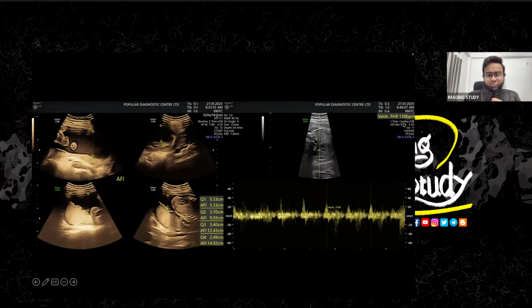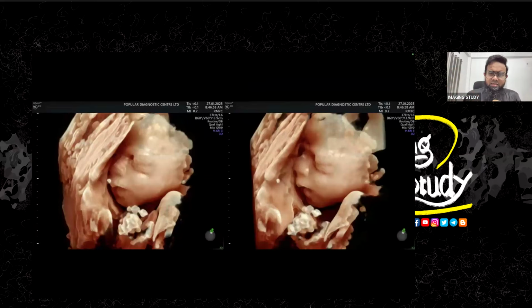So we were expecting cardiac abnormality, but the heart rate is quite good. So we are very happy. But here's the picture. You can see the baby looks quite good. The face is excellent, but we didn't show this face to the mother because we are expecting something bad in the future. So we just took those images. Usually when we find the baby is going to die, they usually give us very good pictures.